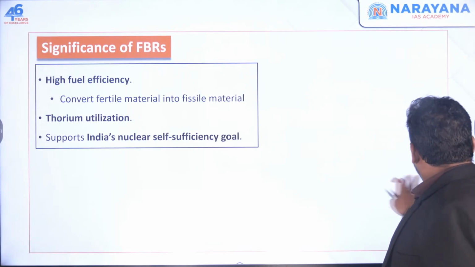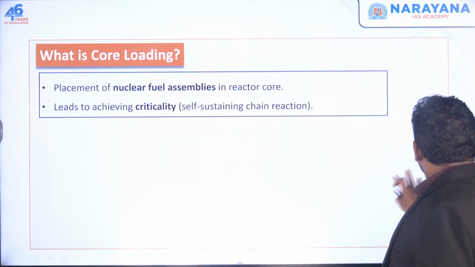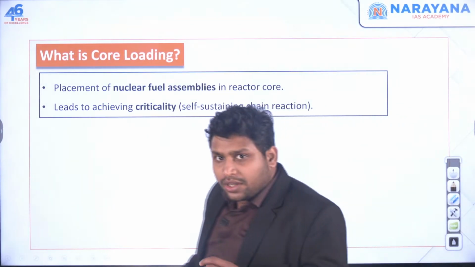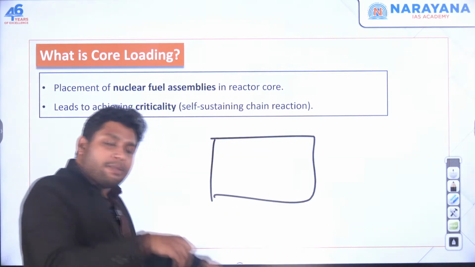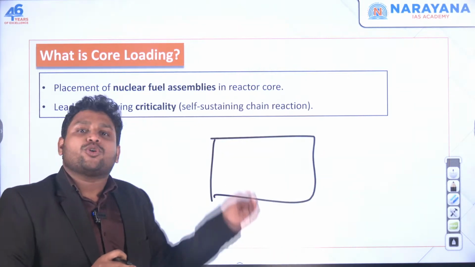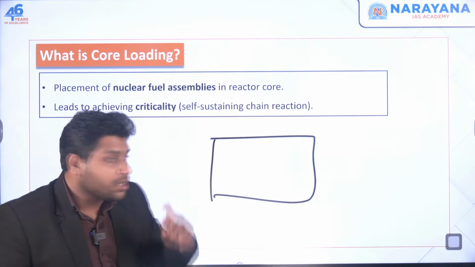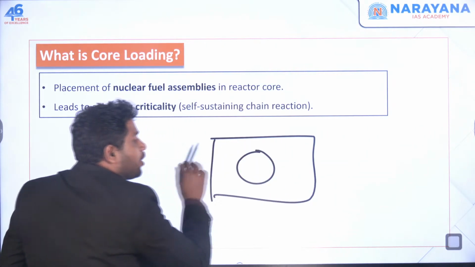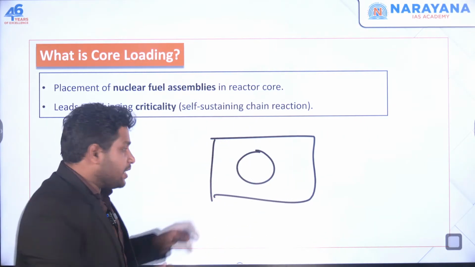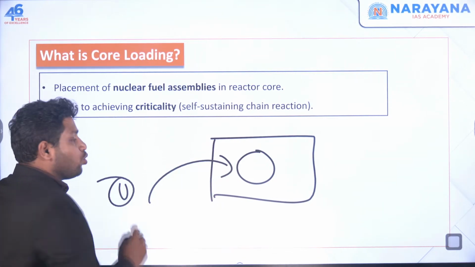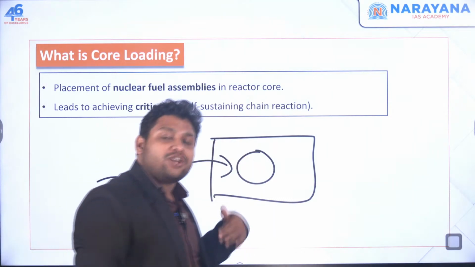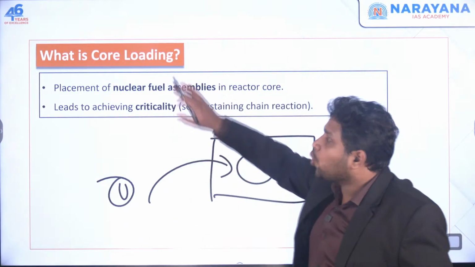Now core loading simply means you're putting the fuel in the core part. So let's say you have a bike, you have a petrol tank, in that you are putting the petrol, you are loading the petrol. Similarly, this is the core part of this nuclear facility, and here you are loading your nuclear fuel. Let's say this uranium or thorium or whatever which you are adding over here, that is called core loading.